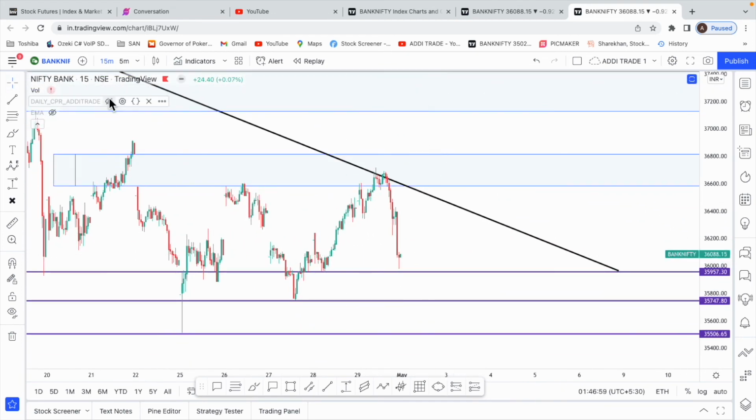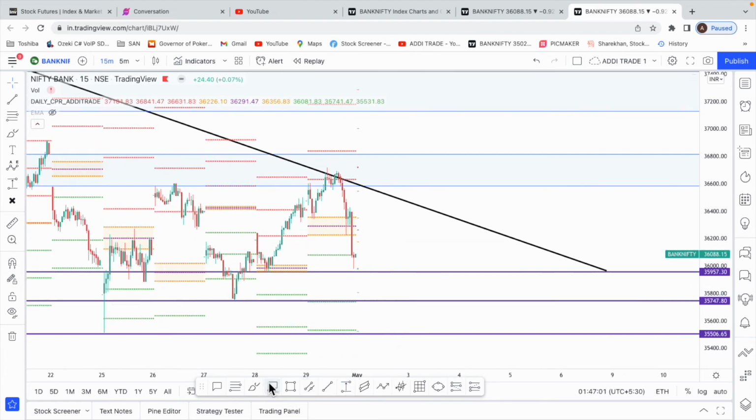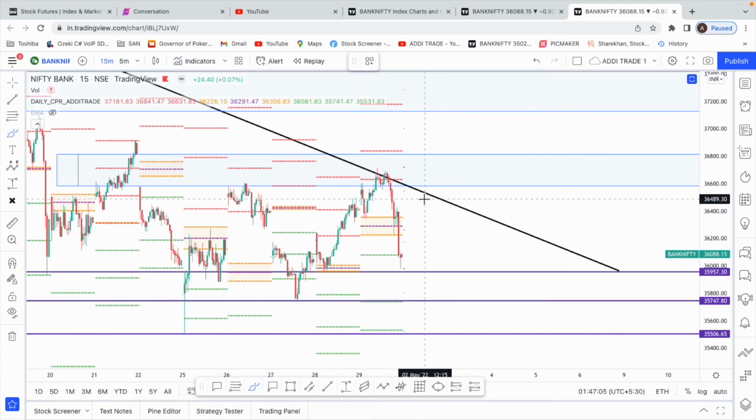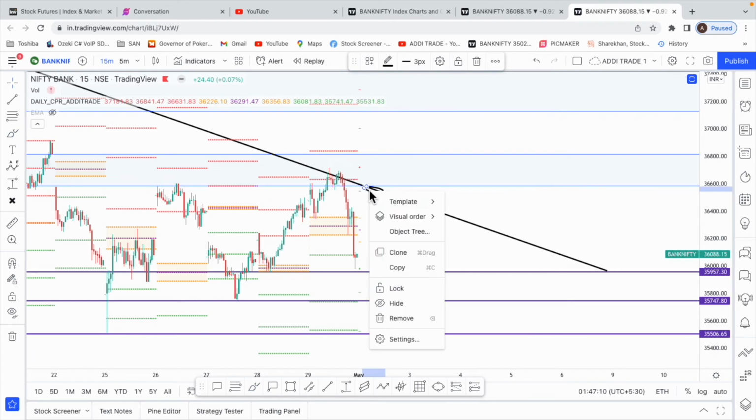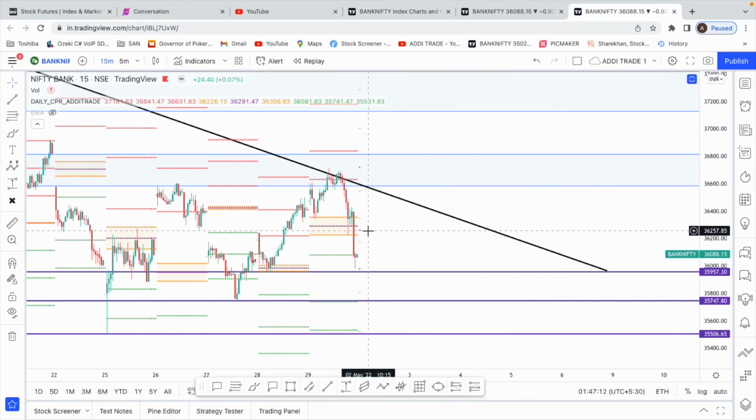In case we get a gap up for some reason, then we can again look to short at this particular trend line, that is this black trend line, or probably take some resistance at the CPR over here at 36,200 to 36,300. So this is our plan for Bank Nifty.